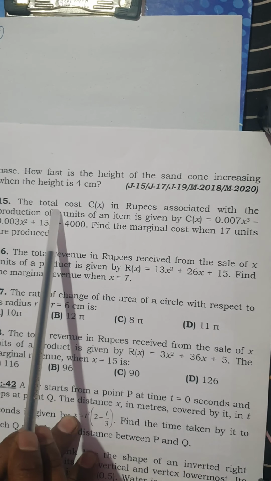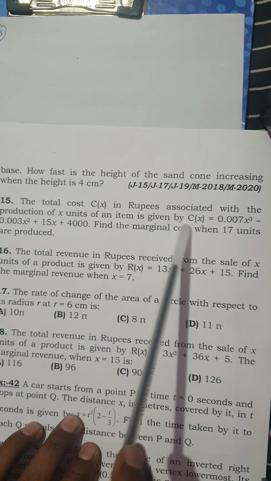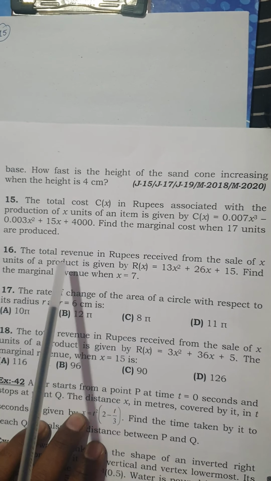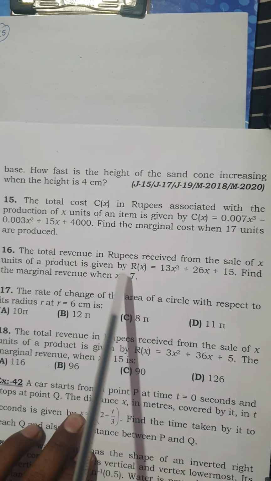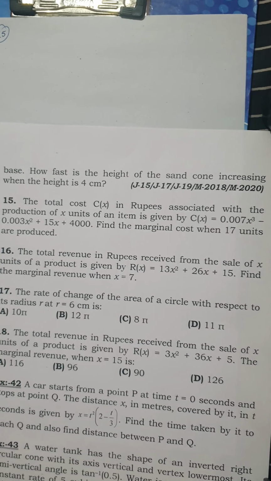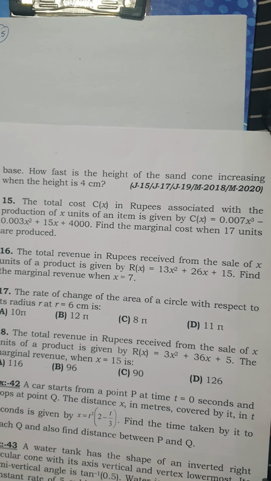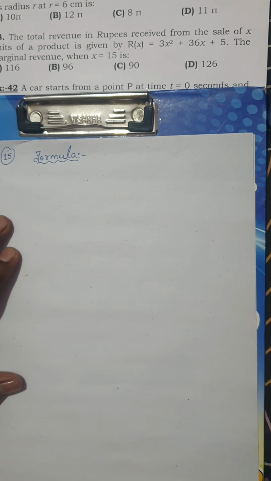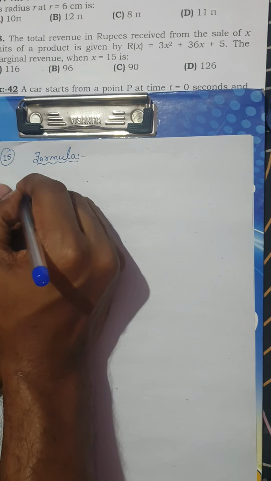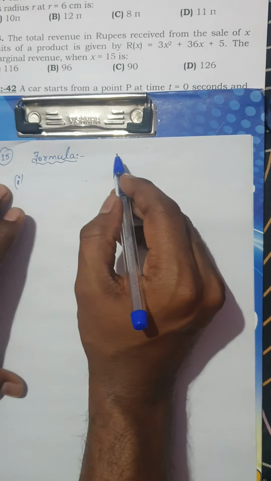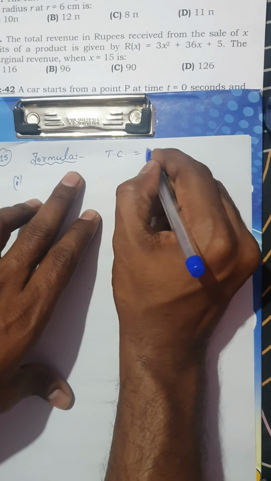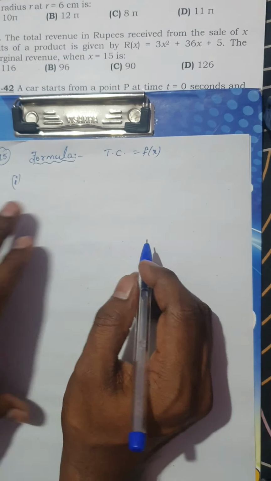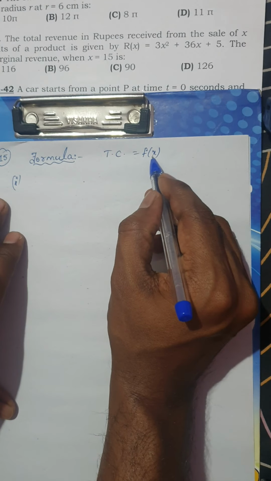So either when they give you the total cost and ask you the marginal cost, or if they give you the total revenue and ask you the marginal revenue, the formula almost remains the same. Now let me give you the formula for it. If the total cost function is equal to a function in terms of x, sometimes they would give you in terms of q.